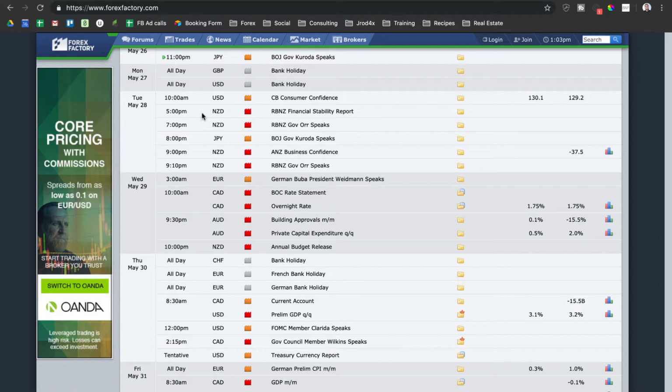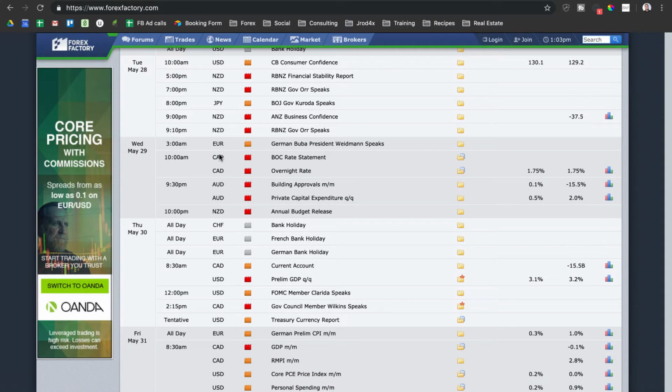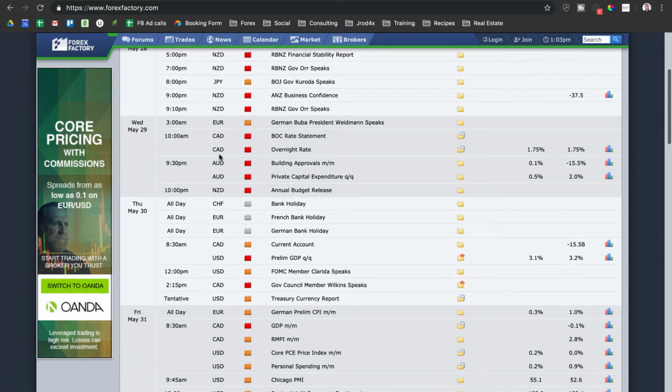And if you look on Tuesday, we have a few news releases coming out. So we have a 10 a.m. dollar index, and then later in the day for Asia session we have New Zealand dollar as well as Japanese yen and more New Zealand dollar. So we could see a pretty volatile day on Tuesday for New Zealand dollar.